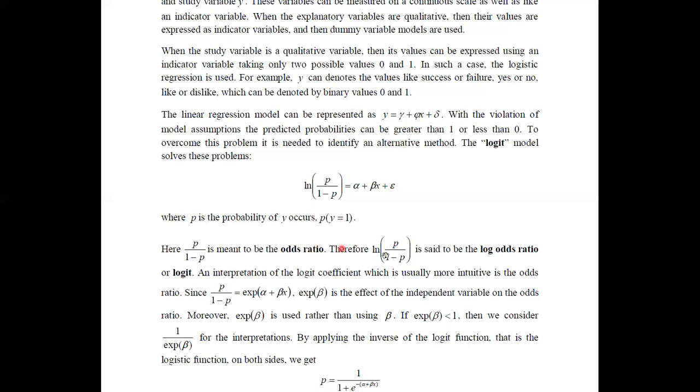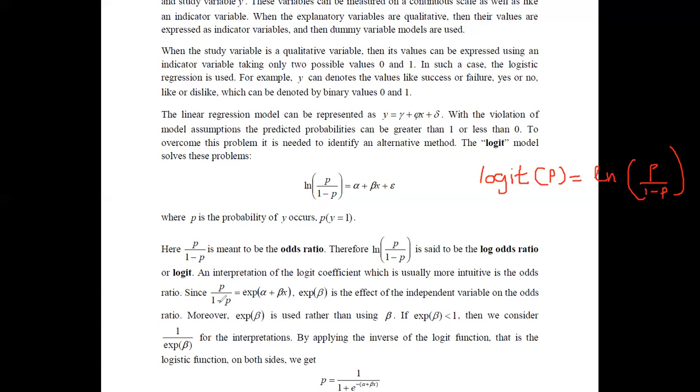Therefore, if you consider this logit p, if you write the probability as p, then we can simply say that logit p is the natural logarithm of the odds ratio, where the odds ratio is defined as p divided by 1 minus p. Therefore, we can obtain this logit p as ln p over 1 minus p. And when we go into the interpretation of these logit coefficients, we are usually more interested in the odds ratio.